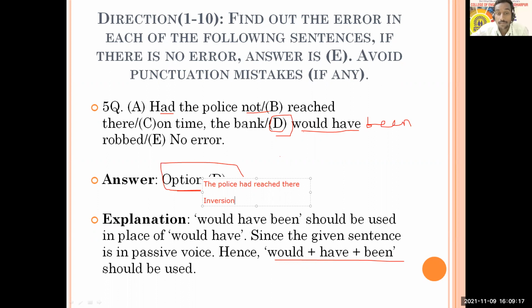Here bank is not the subject, it is the object. Bank does not do the action. You need to understand that the action is robbing and it will be performed by someone else. Whichever thieves or robbers there are, the robbers will commit the robbery of the bank. So the bank is not robbing, the robbers are. So the bank would have robbed means bank is robbing. Bank is not robbing at all. It is robbers who are robbing the bank. So therefore it should be would have been. Here it is necessary to add been.